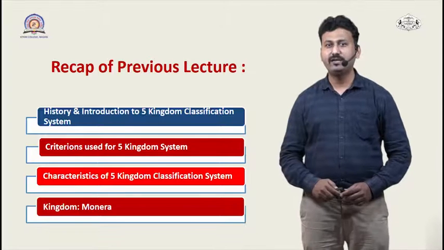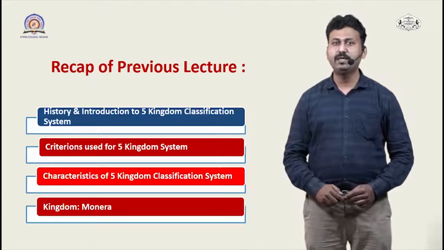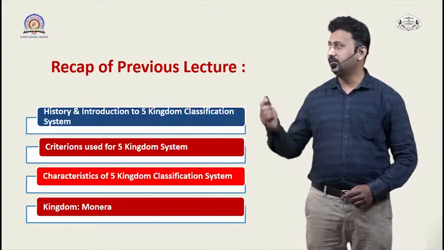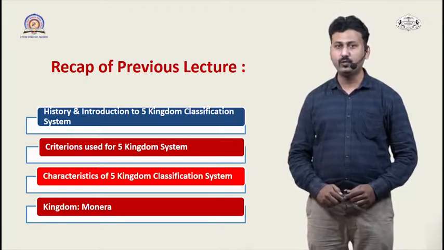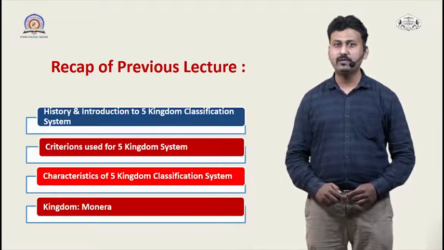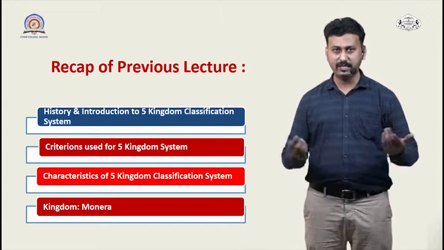In today's discussion, we are going to deal with the remaining 4 kingdoms, that is Kingdom Protista, Fungi, Plantae and Animalia. So let's take a brief recap of the previous lecture. In the previous lecture, we studied the history and introduction to the 5 kingdom classification system. So we have seen how this 5 kingdom system has evolved.